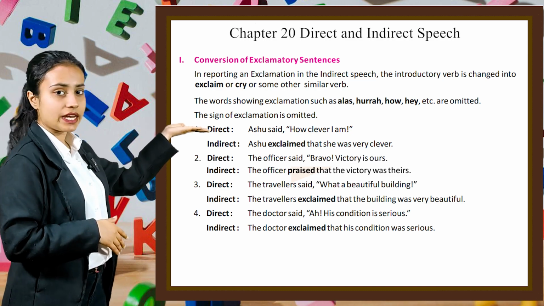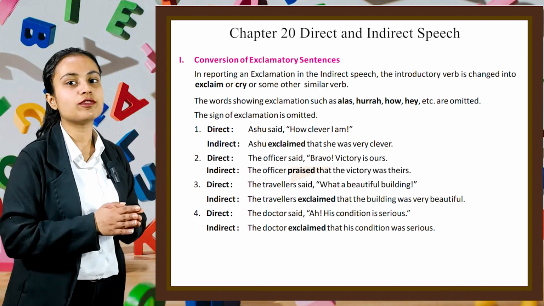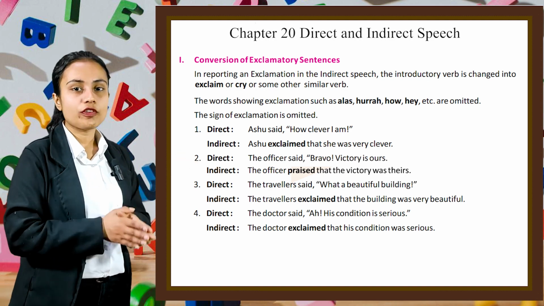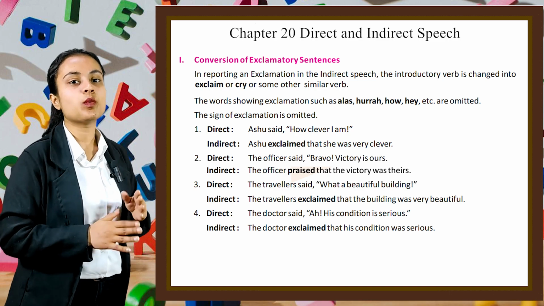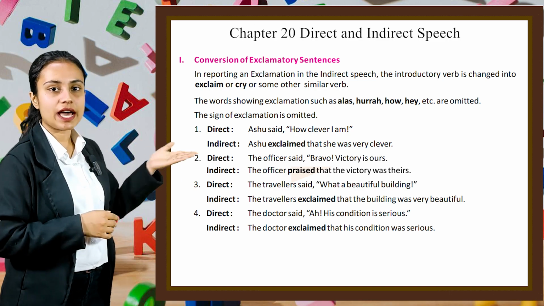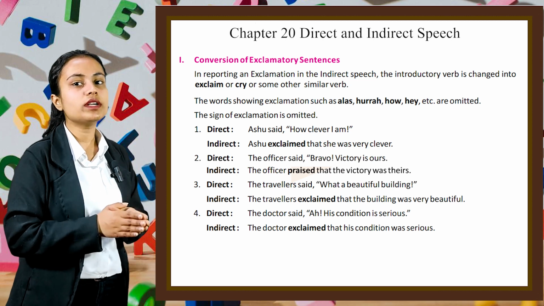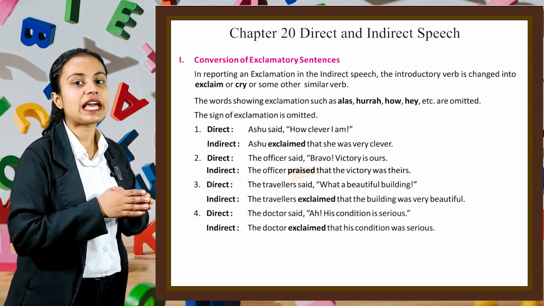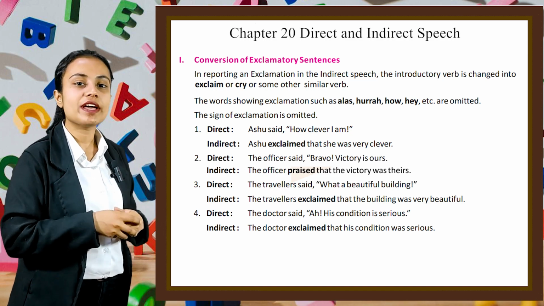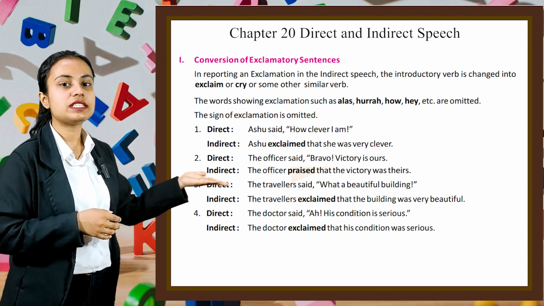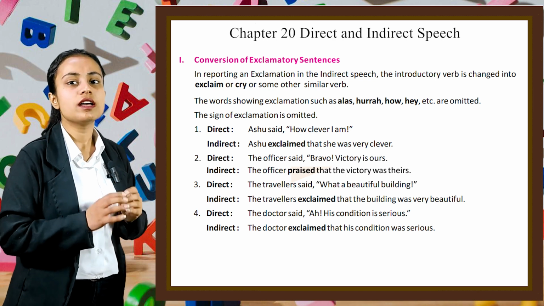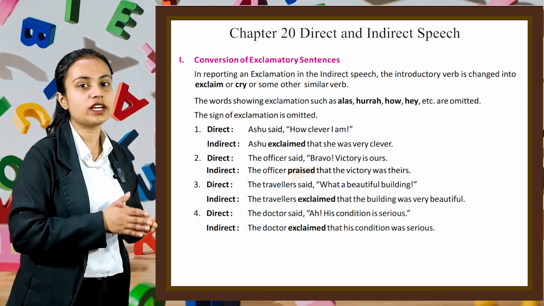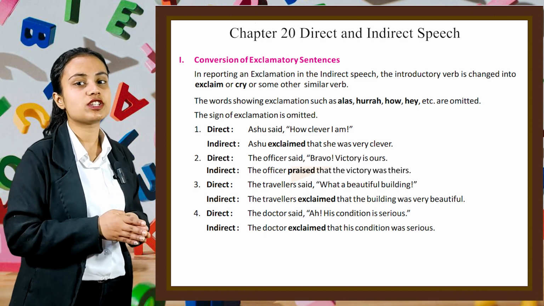Second example, direct: The officer said, "Bravo, victory is ours!" In indirect, we can write: The officer praised that the victory was theirs. Third example, direct: The traveler said, "What a beautiful building!" In indirect, we can write: The traveler exclaimed that the building was very beautiful. Fourth example, direct: The doctor said, "His condition is serious." In indirect, we can write: The doctor exclaimed that his condition was serious.